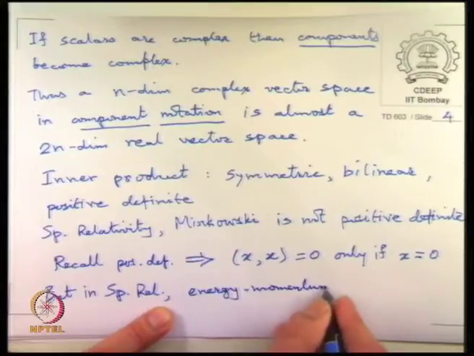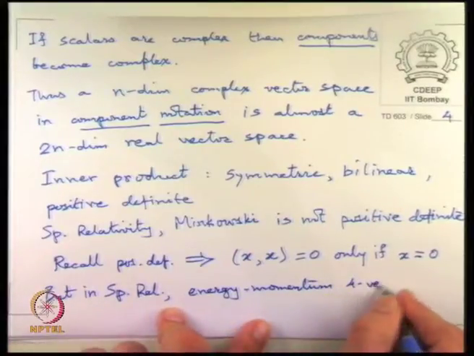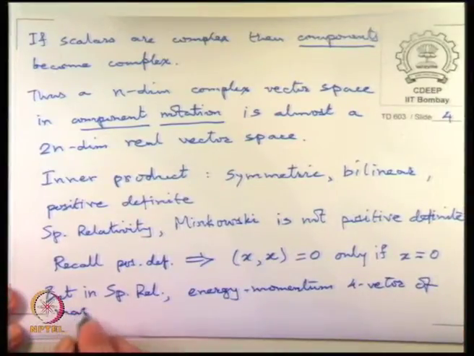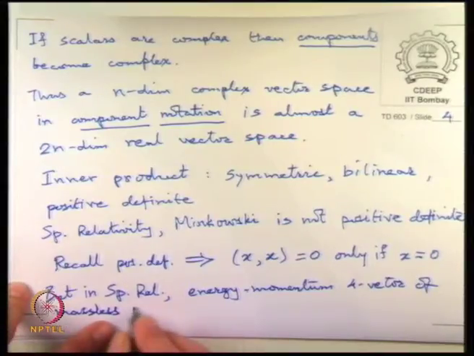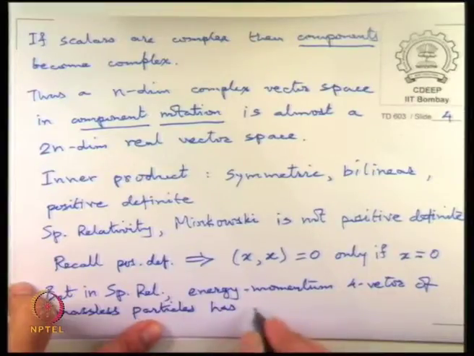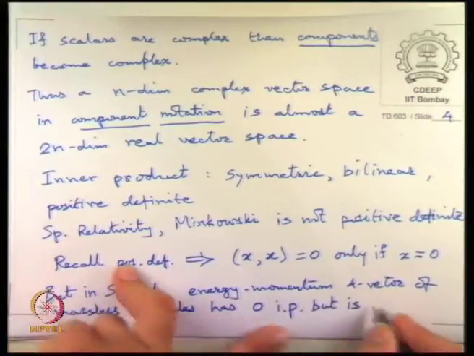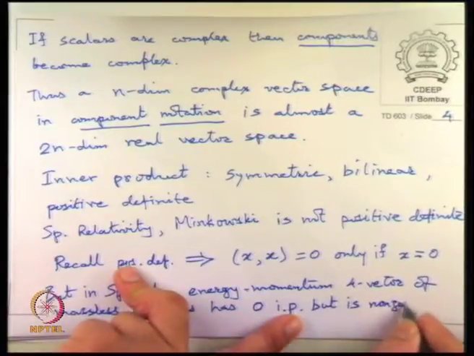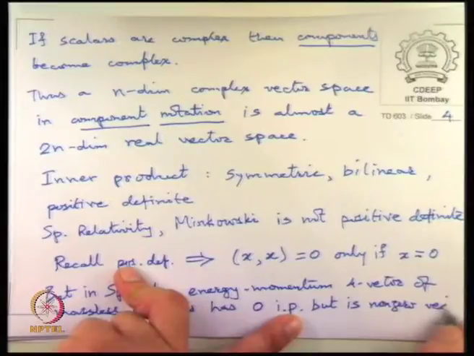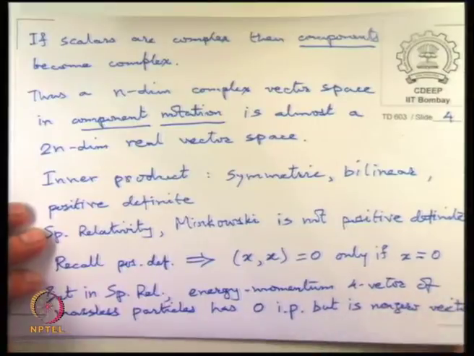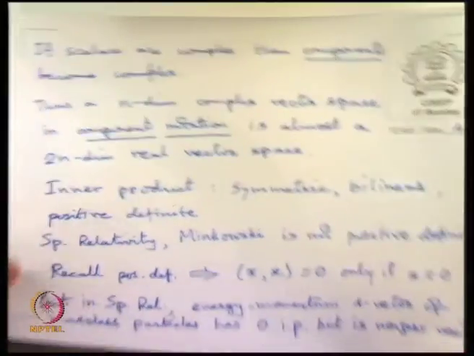The 4 vector of photons, of massless particles, has 0 magnitude but is non-zero. So, we will remember that distinction and carry it on later.